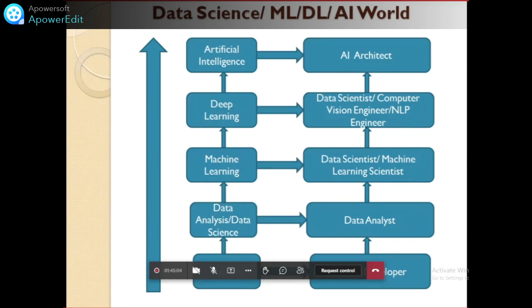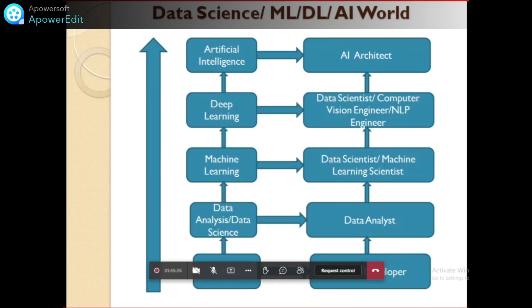First of all, we will learn the Python programming language. There are many programming languages available in the market. Python is one of them, the most dominant language in the market. So the first step is to learn Python for data science. Once we learn Python for data science, the second step is data science or data analysis.